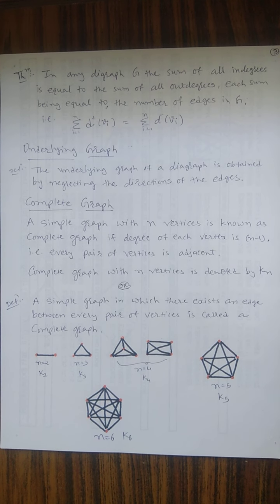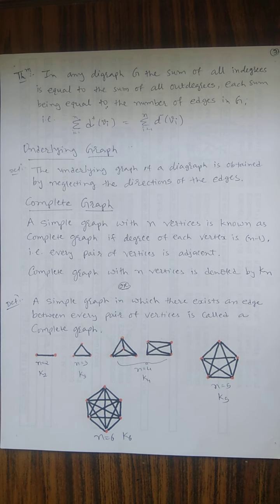What about the simple graph? A graph which has no double edges and no self loop is called a simple graph.